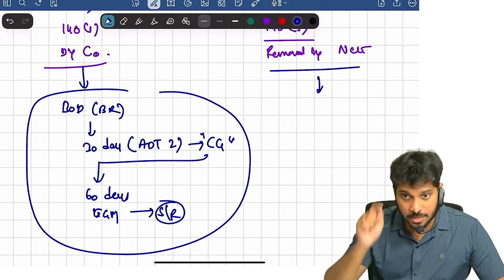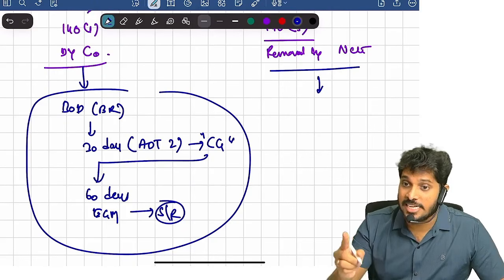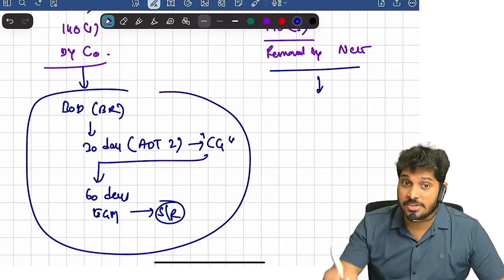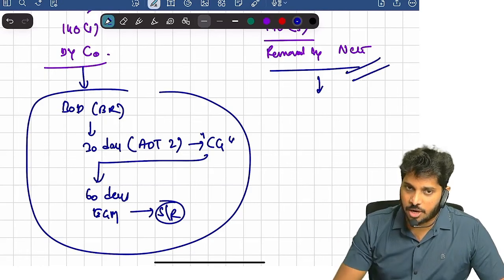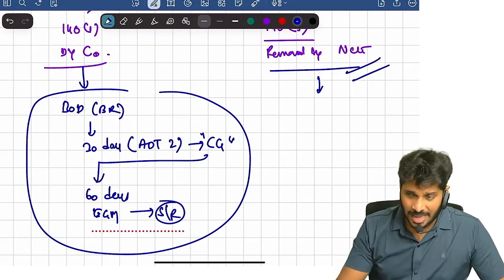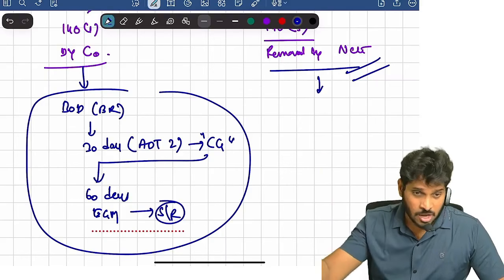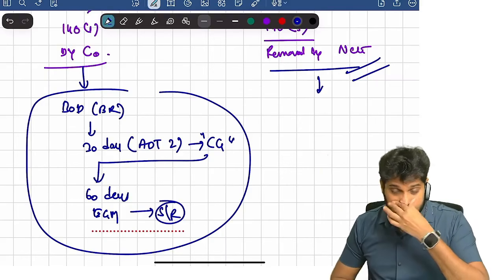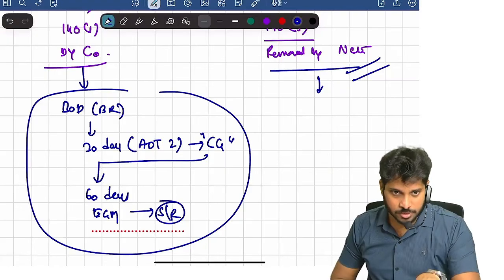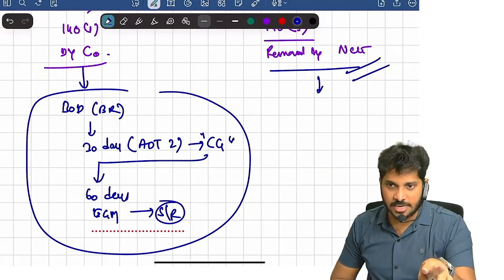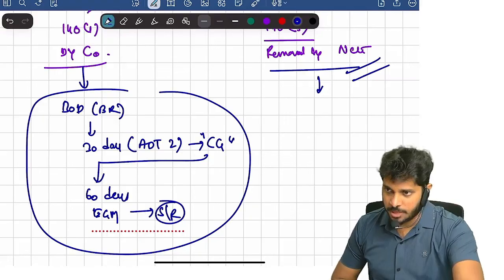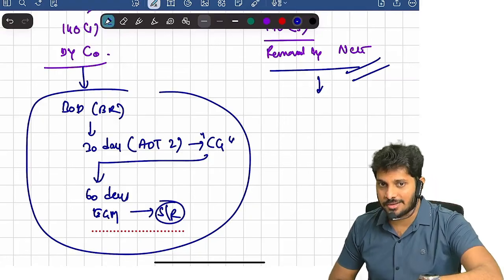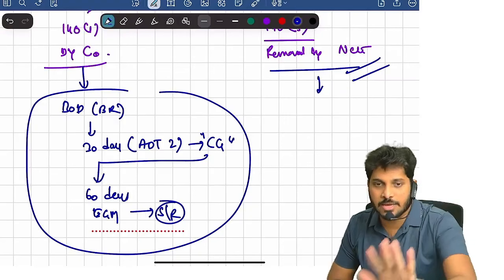When will NCLT remove the auditor? If auditor is found guilty of fraud, if auditor is involved in fraud in the company and it is proven, NCLT will pass an order to remove the auditor, and automatically casual vacancy arises, board of directors will appoint. Suppose central government requested NCLT and NCLT found that auditor is fraud, within 15 days he should be removed, and central government will fill the vacancy there. But instead of central government filling it, they may give it to auditor.